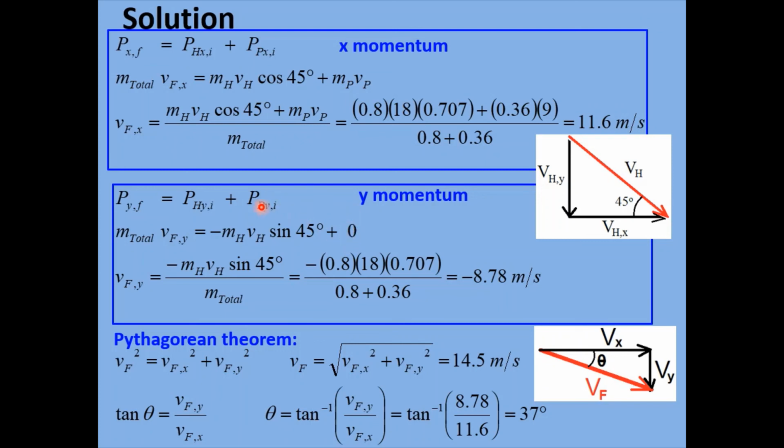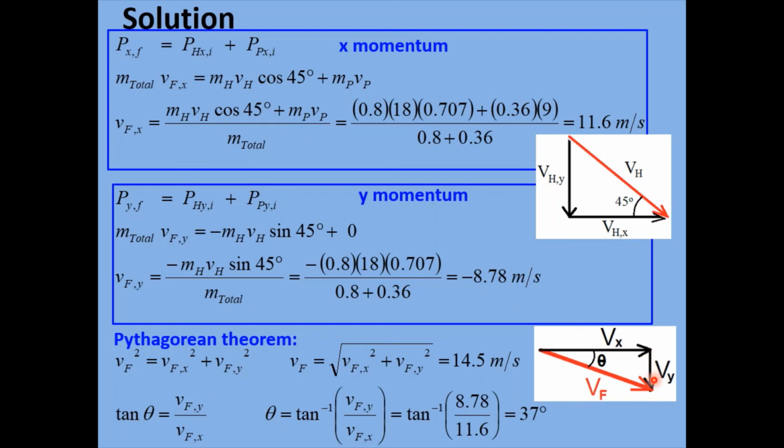So that term is just zero. This second term here is zero, so that's nice. Finally, let's solve for this v sub fy right here. We just divide everything by m total and plug in all our numbers, and we get negative 8.78 meters per second. This is the y component of the final velocity of the hawk and the pigeon.